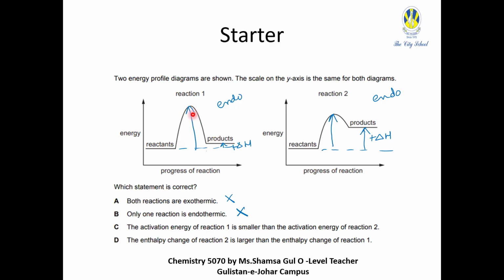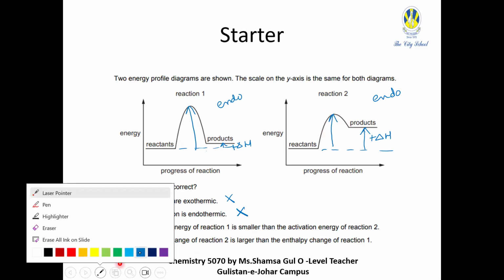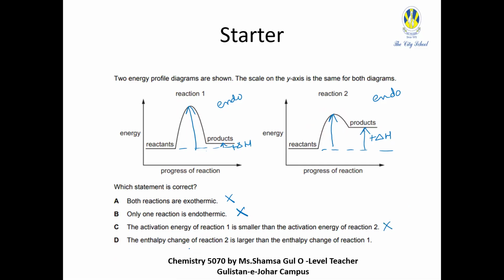Activation energy of reaction 1 is smaller? No, it's more, right? You can just see, as you do in physics, the size of the arrow. The larger the arrow, the more the energy. So the activation energy of reaction 1 is smaller? No. Activation energy of 2 is smaller. Okay? So that is also going to be an incorrect option. Then the enthalpy change of reaction 2 is larger than the enthalpy change of reaction 1. It's correct. Okay? Did you understand, Tuba, Aliza, and Amreen? Yes. Okay. So this is how we deduce, okay?